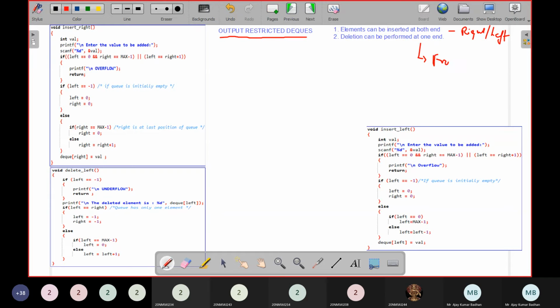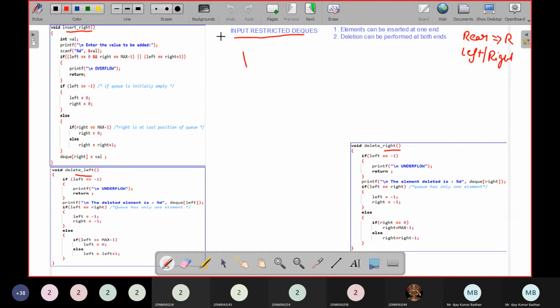Delete from the front. That front is what I'm representing with left. So here deletion can be done only from one end, which we call left, whereas insertion can be done from either the right or the left. This is the logic we have with respect to that particular thing. So this is the first option you have to give, which one you want to implement, either output restricted or input restricted.